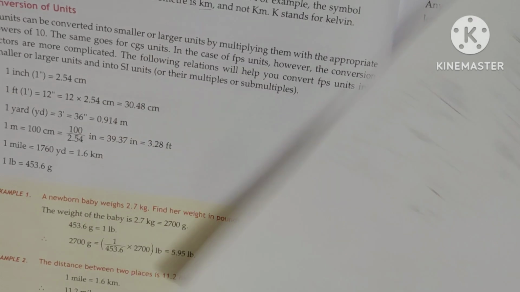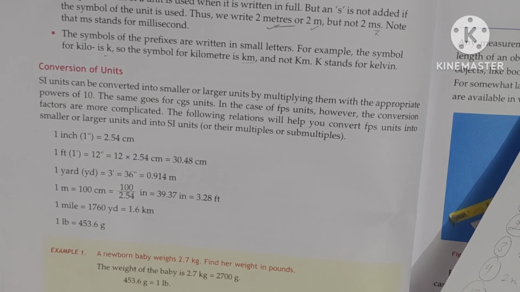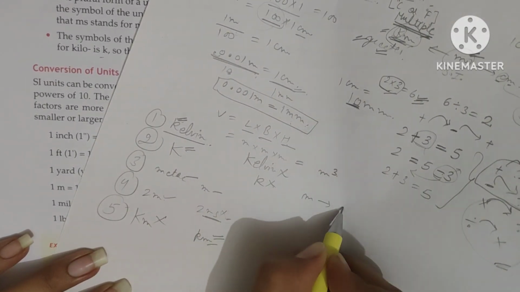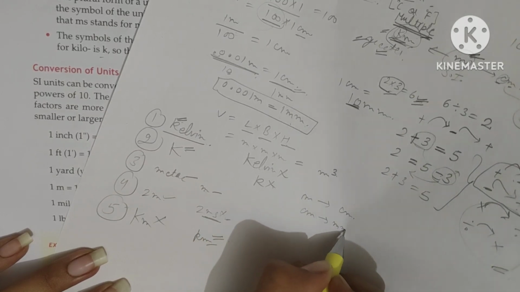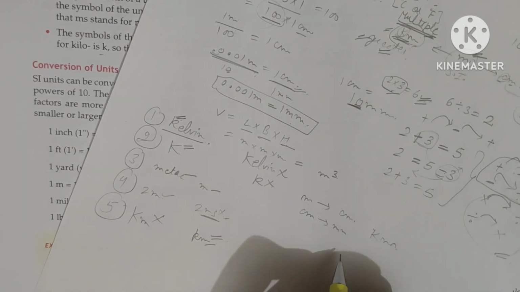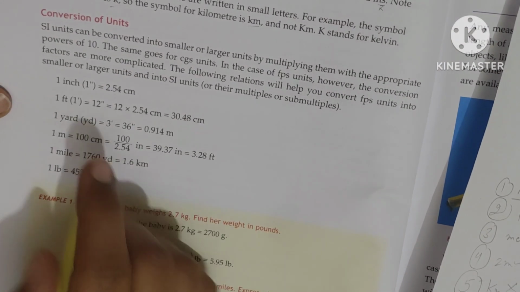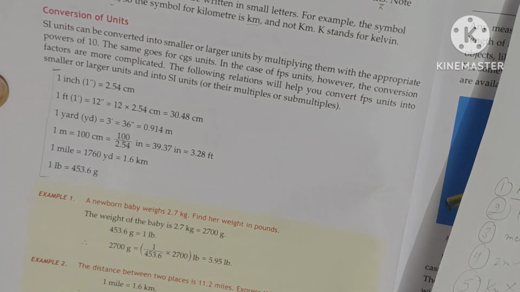Now come to a very important topic. 1 or 2 questions from this are sure in the exam. This is the conversion of units. Conversion of units means from meter to centimeter, from centimeter to millimeter, kilometer. We are changing the units. These are the conversions of the units, right? Some of the basic conversions are written here, which are mostly used in the numericals.